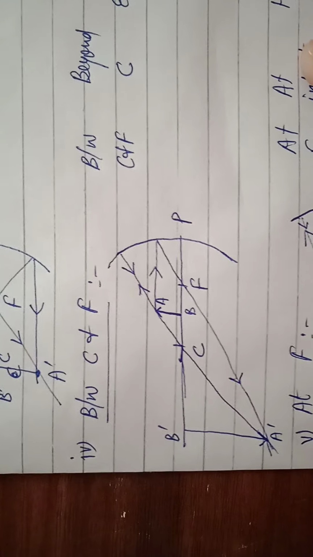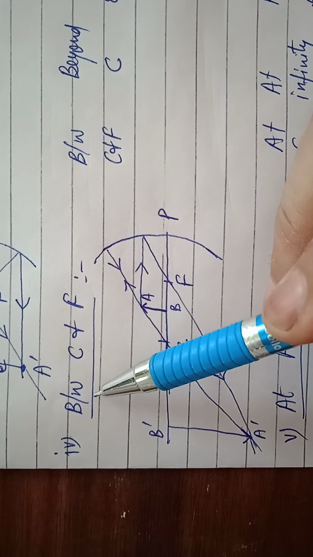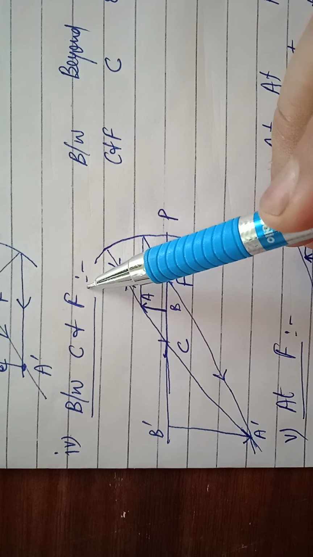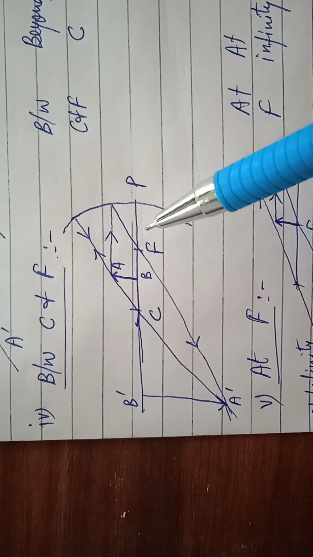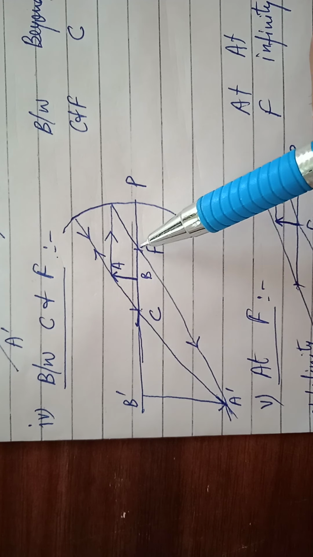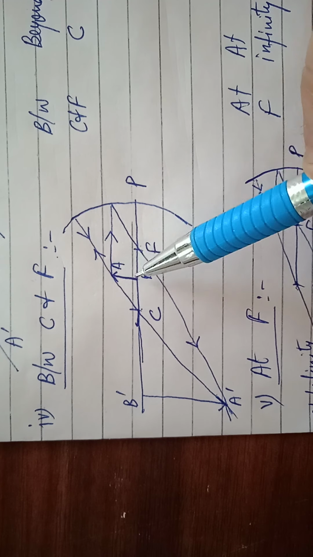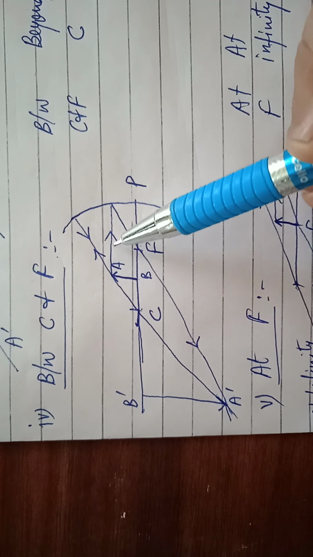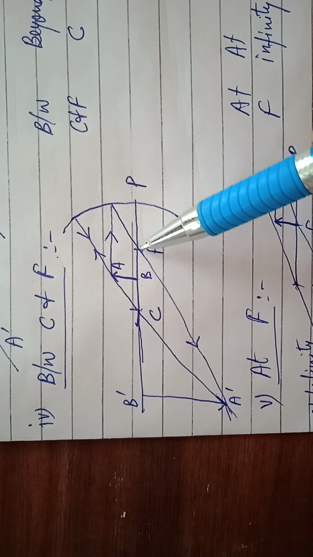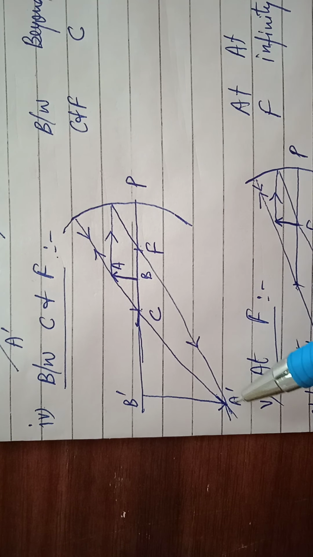Next, when the object is between C and F, see here, C and F, that is object AB. When the incident ray passes, it passes through the focus and is reflected like this.